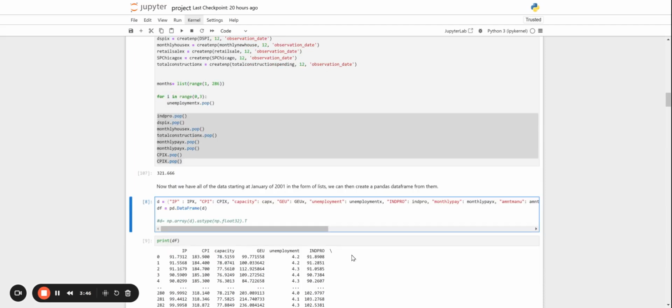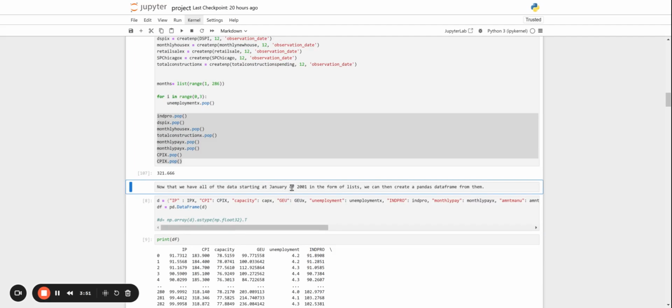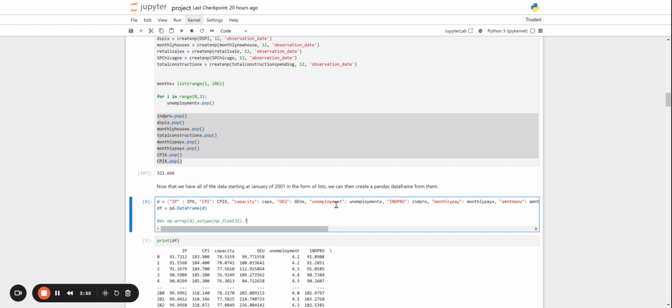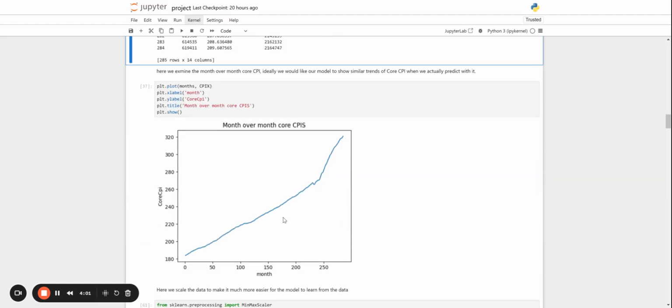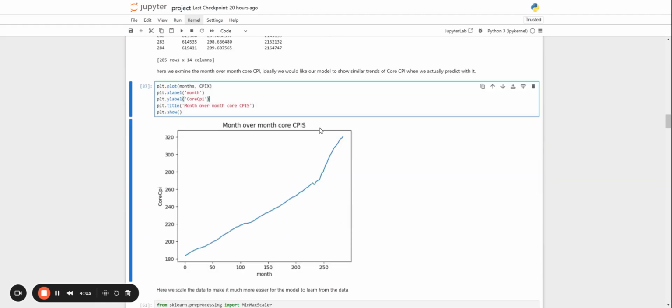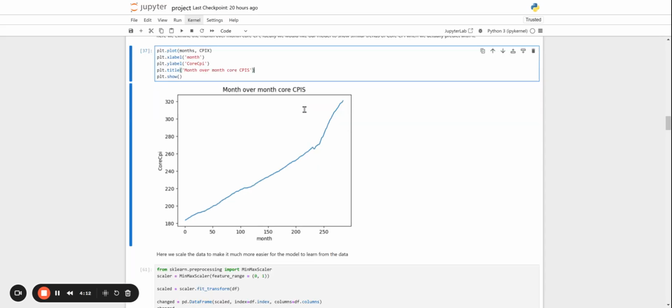Now that we have all the data starting at January 1st of 2001 in the form of lists, we can then create a pandas data frame from them. So we will put them all in a function and then actually make the data frame. We can print that data frame out right here. Next, we're going to examine the month-over-month core CPI. Ideally, we would like our model to show similar trends of core CPI when we actually predict it. So let's take a look at that.